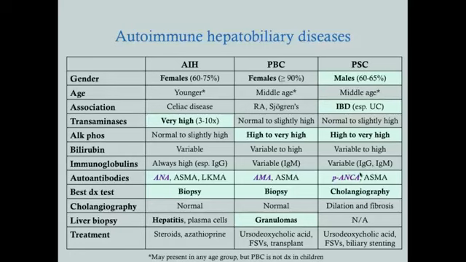Primary sclerosing cholangitis primarily affects the extrahepatic ducts, the bigger ducts. So a liver biopsy is not so good for primary sclerosing cholangitis because you're not necessarily going to see any changes in the liver. Where you will see changes is in those bigger ducts, those extrahepatic ducts.